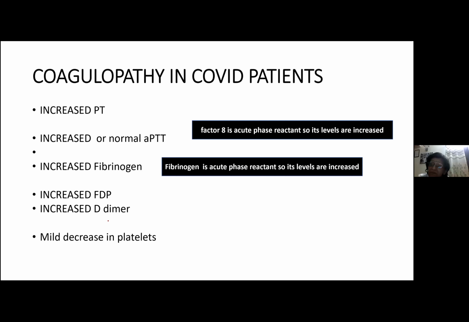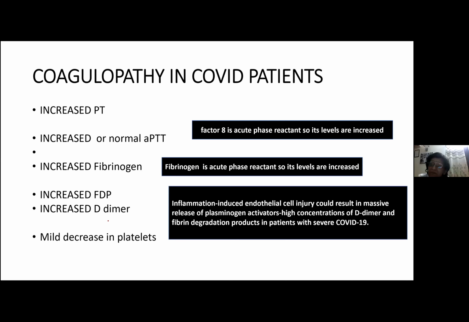Why so? Because you know that there is inflammation, cytokine storm. So a lot of cytokine storm causes injury to the endothelium. And you know endothelium, whenever it's injured, releases tissue plasminogen activators into the blood. So these tissue plasminogen activators can break both fibrin and even cross-linked fibrin. I hope you know that when just fibrin is broken down, it causes FDP increase. When cross-linked fibrin is broken down, it causes an increase in the D-dimer.